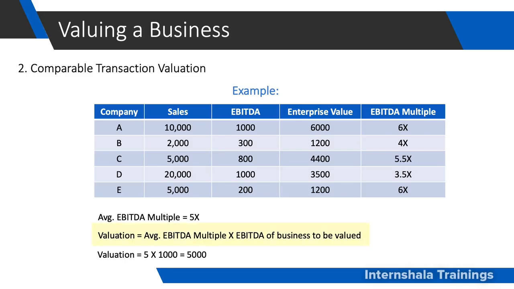Now that we have the average EBITDA multiple, we can easily find out the valuation of our business. The formula to be used is average EBITDA multiple times the EBITDA of our business. Let us assume that the EBITDA of our business is rupees 1,000. So in that case, the valuation is 5 into 1,000, which is equal to 5,000 rupees.